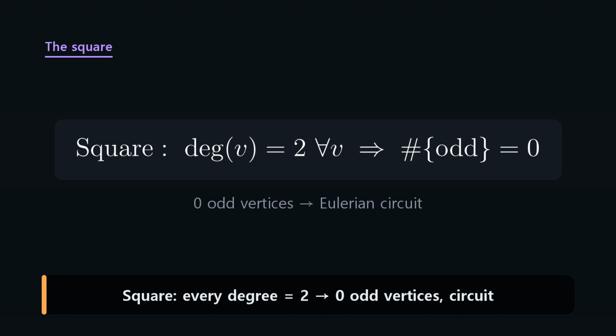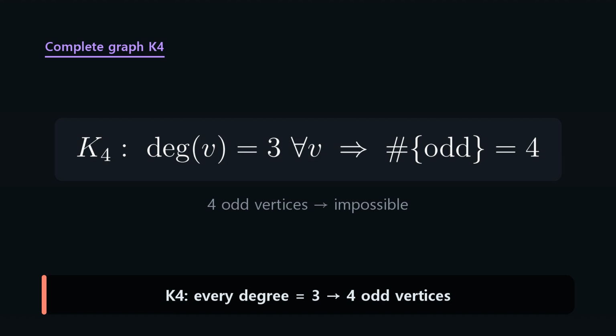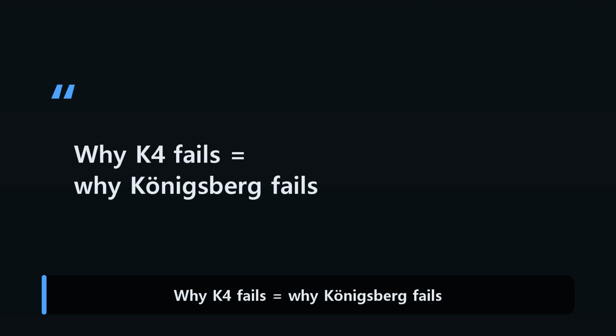Next, the square. All 4 vertices have degree 2, so wherever you start, you come right back. The bow tie, 2 triangles sharing a vertex, has no odd vertices either. Another circuit. Last, the complete graph on 4 vertices. Every degree is 3, so all 4 are odd. So it's impossible for exactly the same reason Königsberg was.